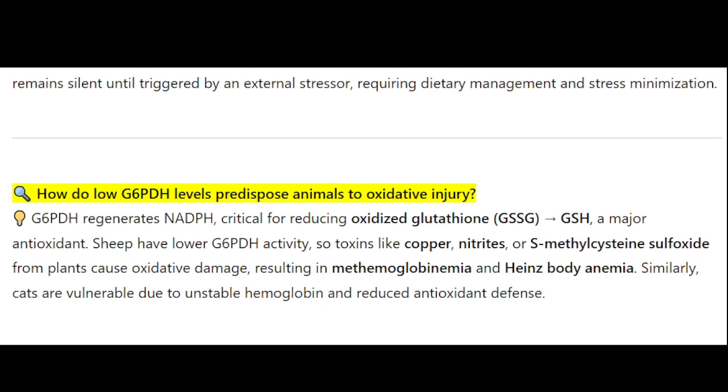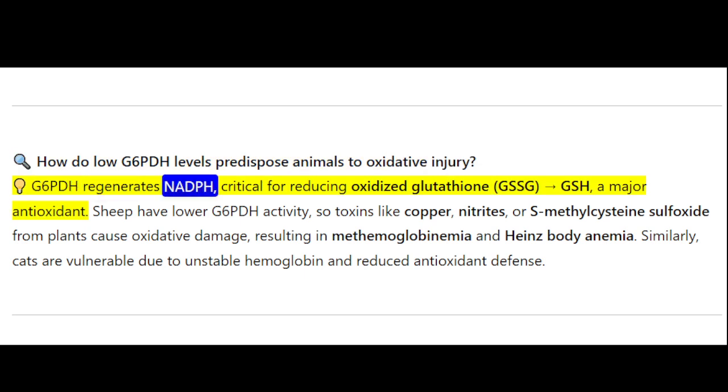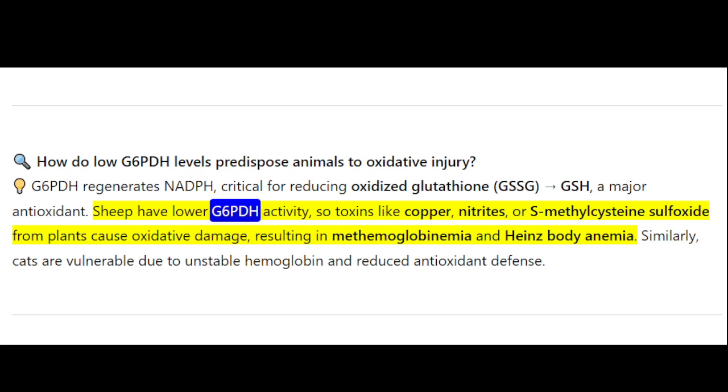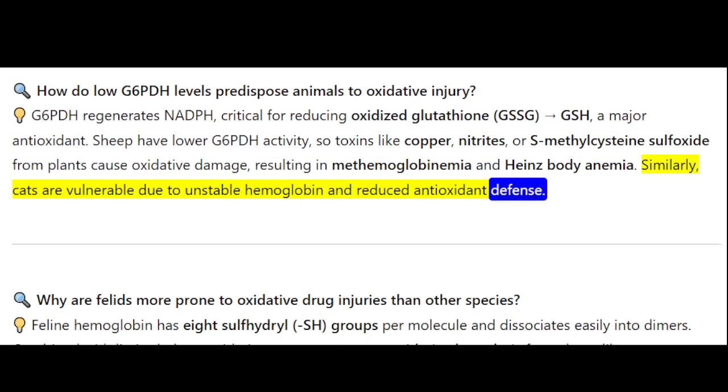How do low G6PD levels predispose animals to oxidative injury? G6PD regenerates NADPH, critical for reducing oxidized glutathione, GSSG, to GSH, a major antioxidant. Sheep have lower G6PD activity, so toxins like copper, nitrites, or S-methylcysteine sulfoxide from plants cause oxidative damage, resulting in methemoglobinemia and Heinz body anemia. Similarly, cats are vulnerable due to unstable hemoglobin and reduced antioxidant defense.